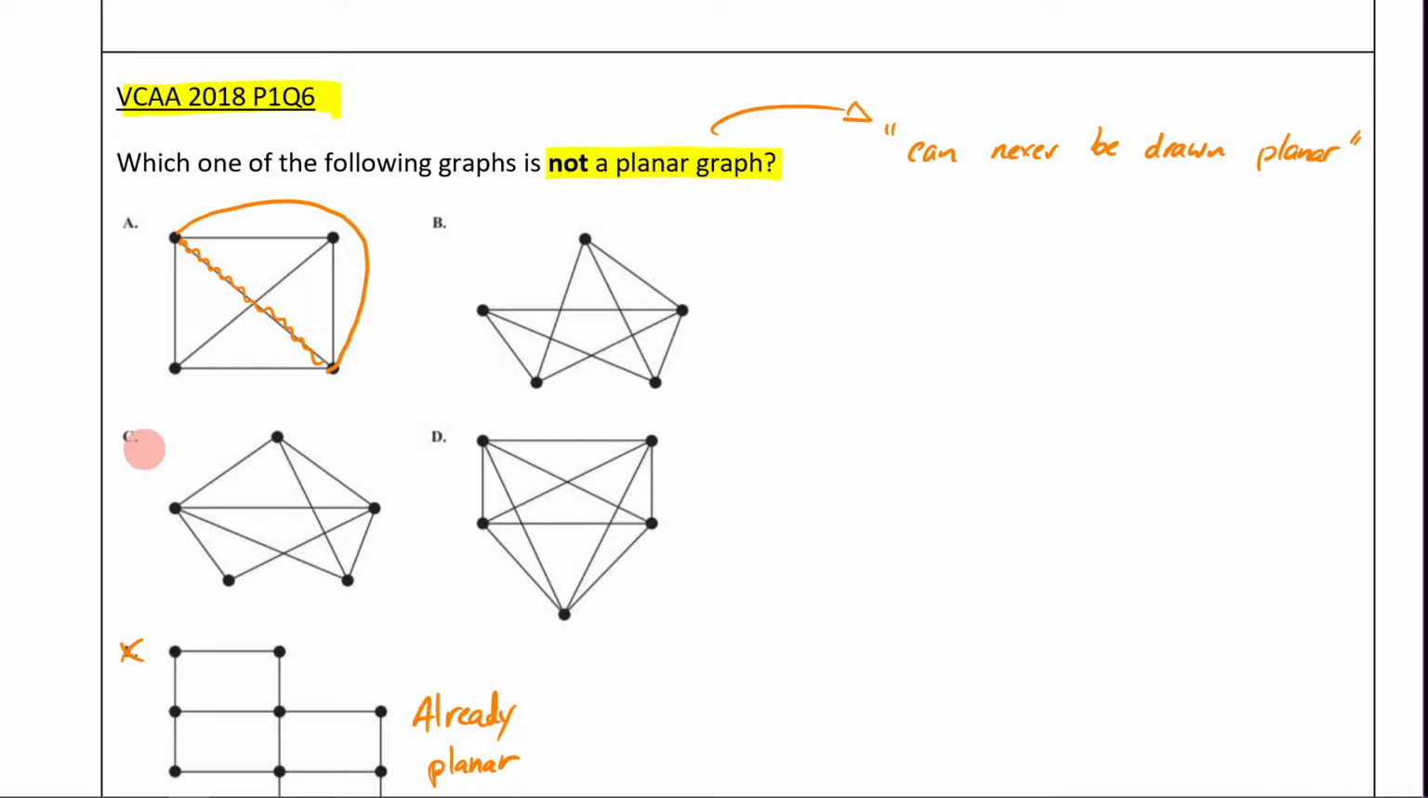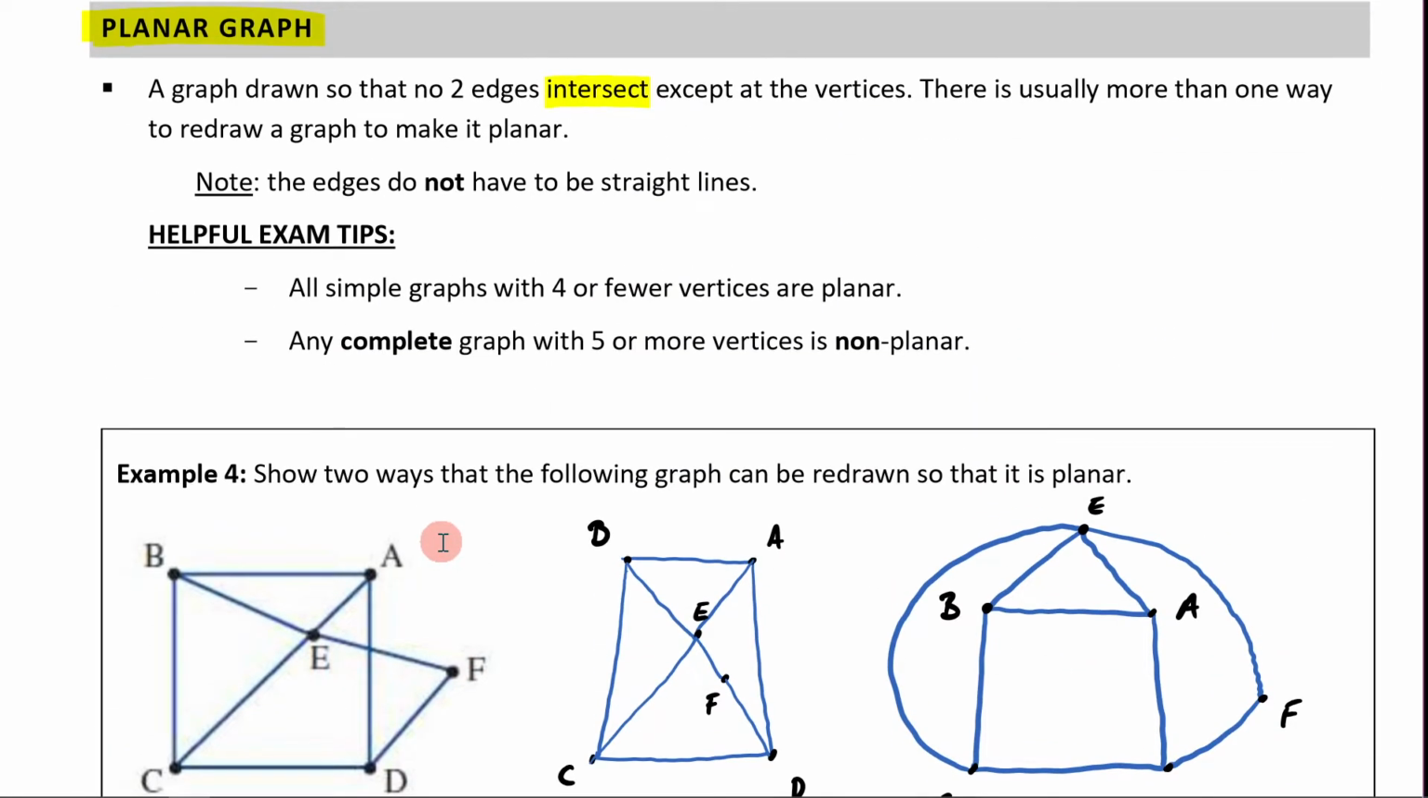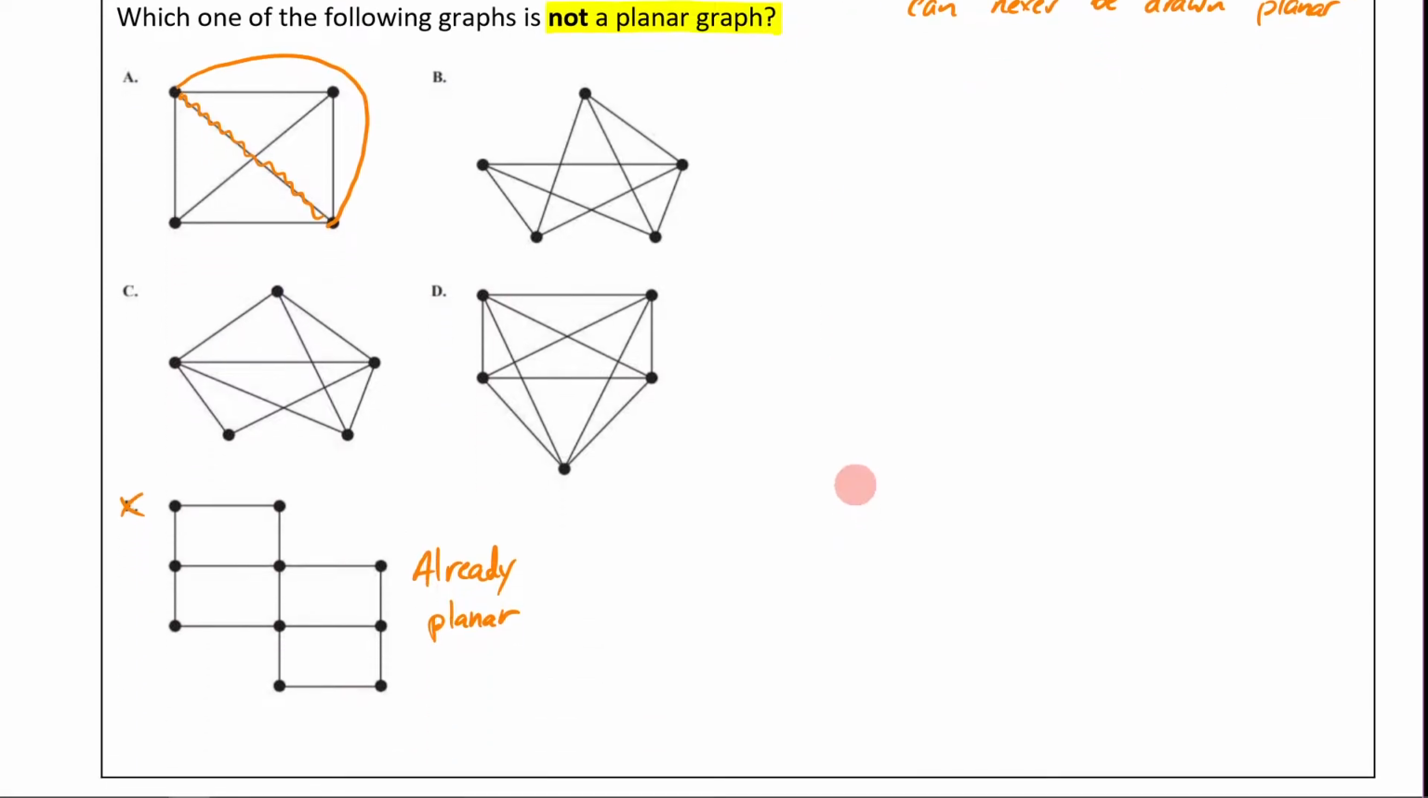Well, this is where this little exam hint that we gave you up here is going to come into play. Any complete graph with 5 or more vertices is not planar. So looking at this, immediately you should be able to recognize that this is a complete graph, and that I have 1, 2, 3, 4, 5 vertices. So based on that exam tip, what we can say, therefore, is non-planar. It can't be drawn such that it is planar.